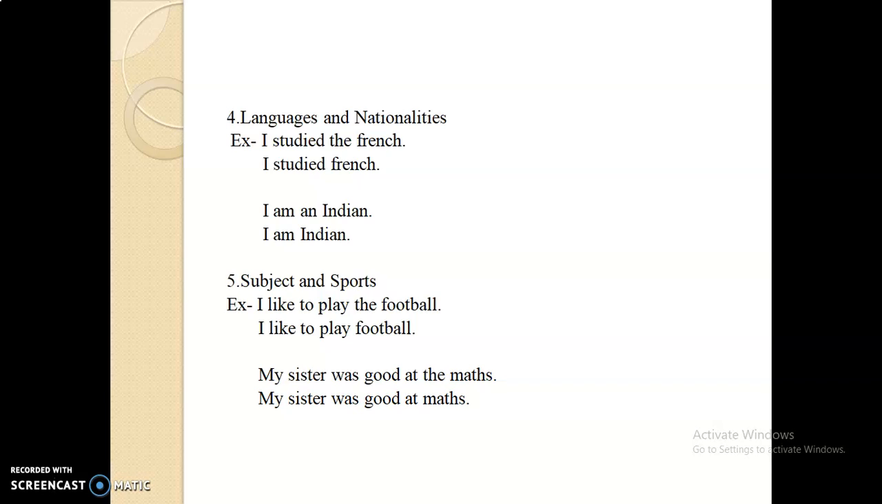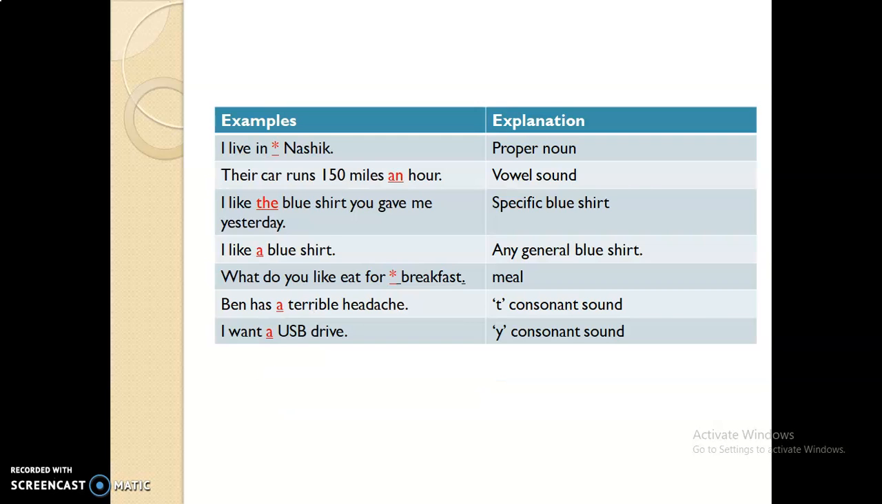Then don't use articles before subject names and sports names. For example, I like to play the football is incorrect. I like to play football is correct. My sister was good at the maths, incorrect. My sister was good at maths is a correct sentence. So don't use articles before subjects. For example, I like the English is an incorrect sentence. I like English is a correct sentence.